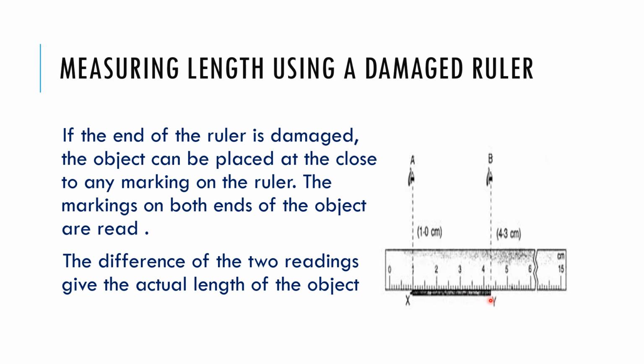It is 4.3 centimeter. So what will be your final reading? It will not be 4.3, because we are not starting from 0, so you have to subtract this 1. You take the difference between 4.3 and 1. 4.3 minus 1 is 3.3. So the answer will be 3.3 centimeter. So you can even use a ruler which is damaged and does not have the 0 marking.